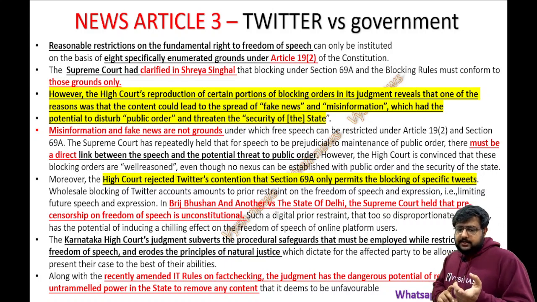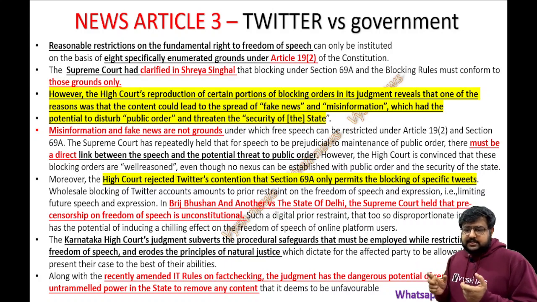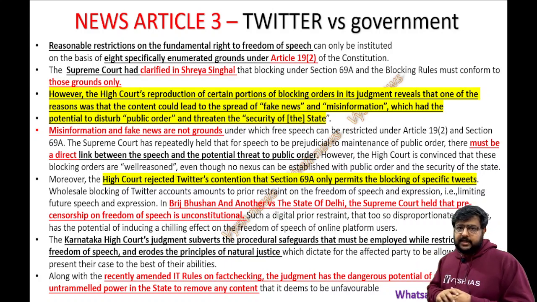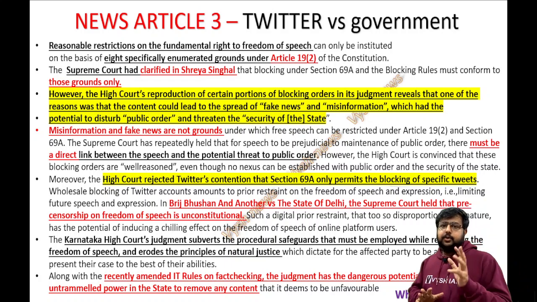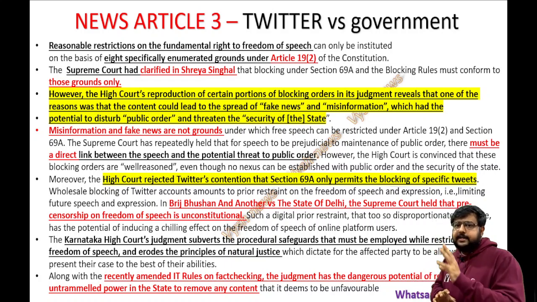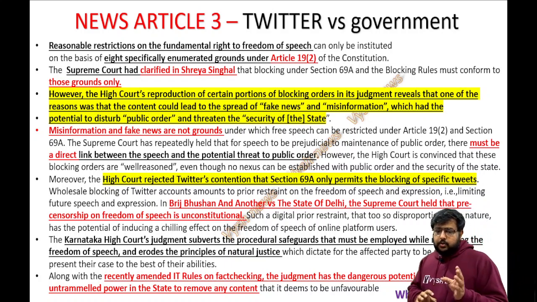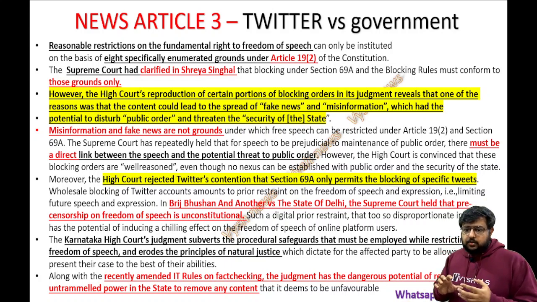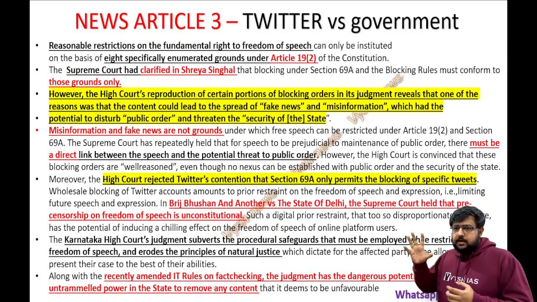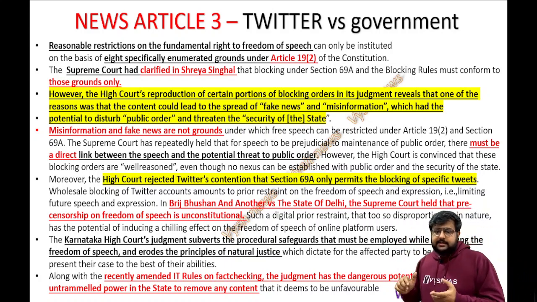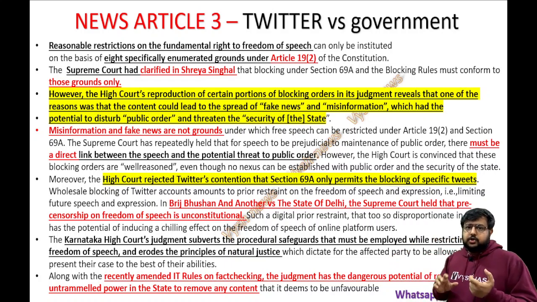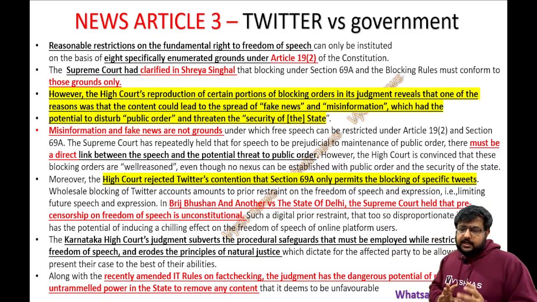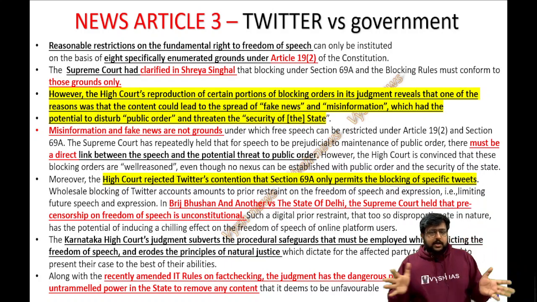Misinformation and fake news are not mentioned in our Article 19, because you have freedom of expression in this country. You can tell anything. You can even abuse the Prime Minister or President. If you try that in China, you will be jailed or killed the next day. Here you are given all the freedom. So the author is telling that even in that full freedom, misinformation and fake news are not grounds. There are I think 8 or 9 criteria, like the sovereignty of India and relations with other countries. Other than these, fake information or misinformation is not any ground to block a person or take down content.